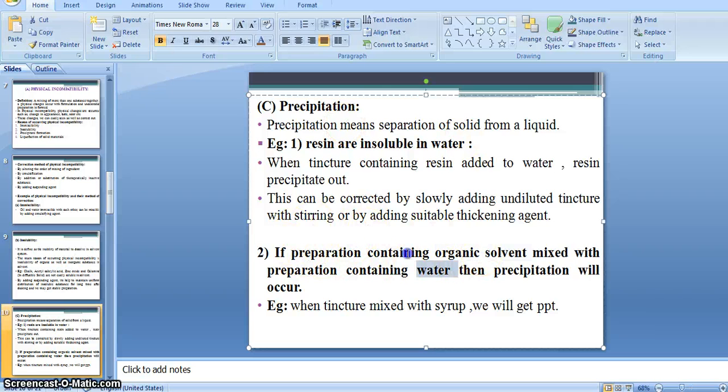Then there are some reasons for chemical incompatibility: oxidation, reduction, acid base hydrolysis, or combination reaction. Okay, these are the three reasons. Due to these there is a great chance of chemical interaction between ingredients. That is chemical incompatibility. That's why we may get a toxic or inactive preparation. This is the reason, as with physical incompatibility.